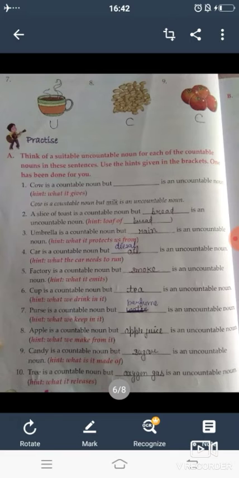Purse is a countable noun, but blank is an uncountable noun. What do we keep in it? Students, we keep perfume, powders, etc. in our purse, so we will write here perfume. Apple is a countable noun, but blank is an uncountable noun, so apple juice.